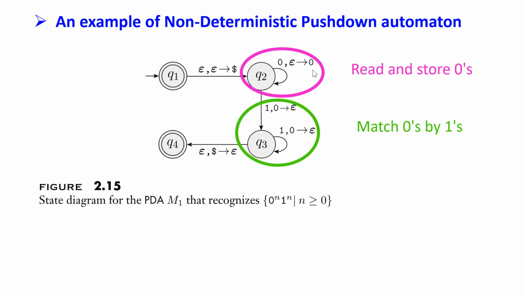At the end, if there are an equal number of ones and zeros in the input string, then after this Q3, the stack will contain only the $ sign. And at that time, the machine will not read any symbols from the input stream because it has reached the end, and it will see a $ sign on top of the stack. It goes from Q3 to Q4 to accept this string. Since we are talking about non-deterministic PDAs, we don't need to specify every transition out of each state for each input symbol. All the missing transitions go to the trash state.